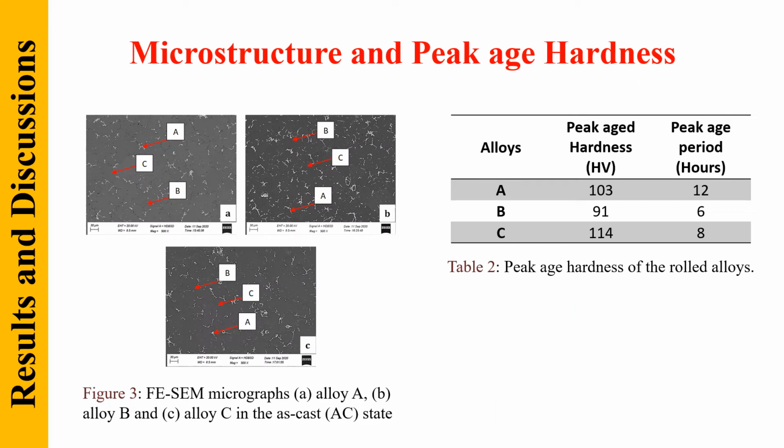The micrograph in figure 3 reveals three phases: phase A white, phase B dark black and phase C light gray in the alloys. From EDS analysis, phase C is identified as aluminum, phase A is identified as AlFeMnSi and phase B is identified as Mg2Si phase. Table 2 shows the peak-aged hardness of the alloys. It was found that in comparison to alloy A, the hardness of alloy B decreases and alloy C increases.